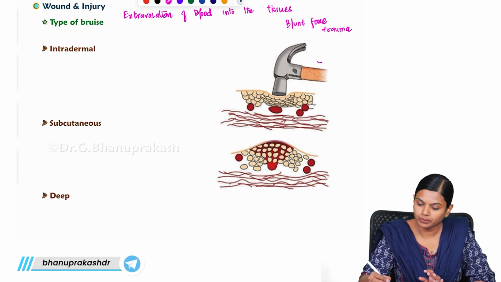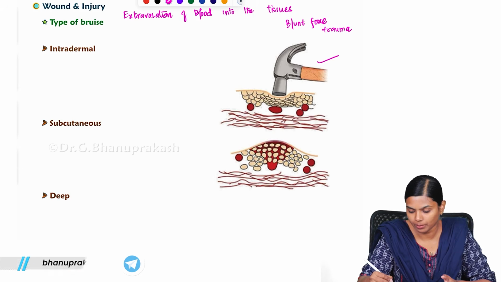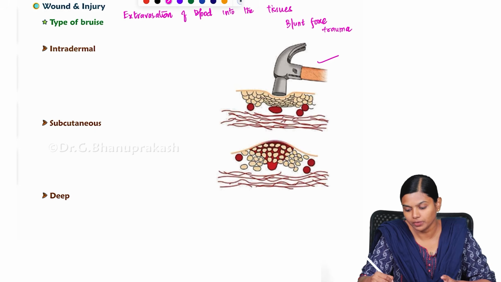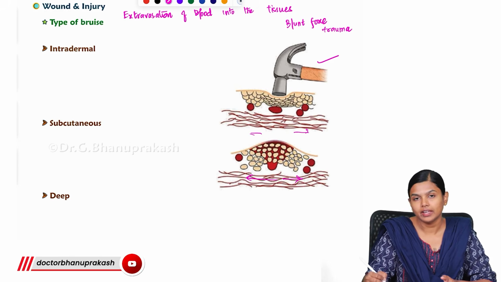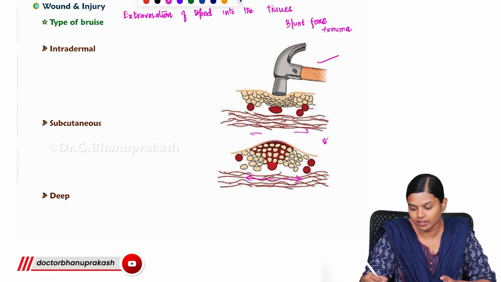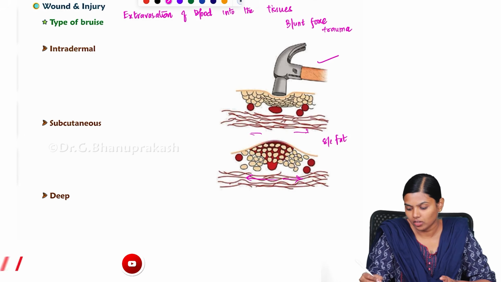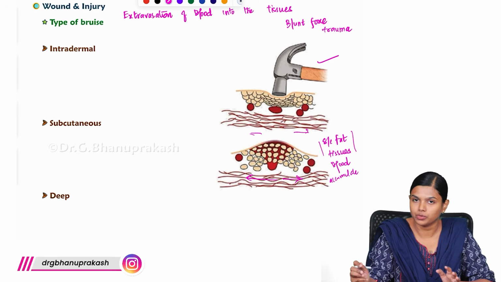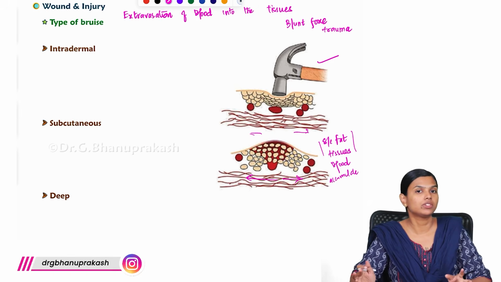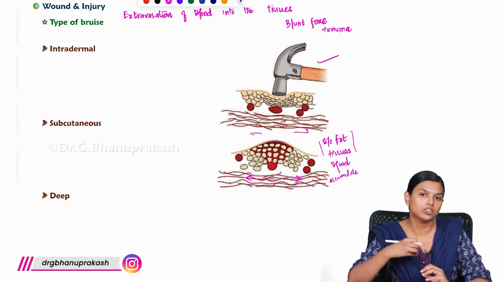So here you see some blunt force trauma is happening, and this is going to impact the blood vessel, and from the blood vessel the blood is going out. So the blood is extravasating and it is getting accumulated in the subcutaneous fat or between the muscle or tissues, like somewhere the blood will accumulate. So this is your bruise.